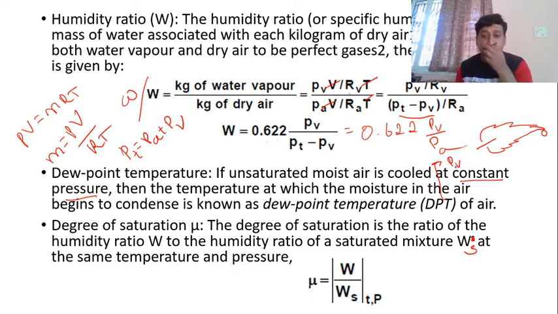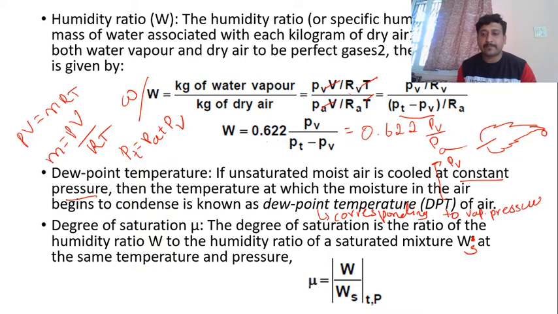At what pressure the vapor is, the corresponding saturation temperature will be the dew point temperature. Always remember that. Dew point temperature corresponds to vapor pressure.